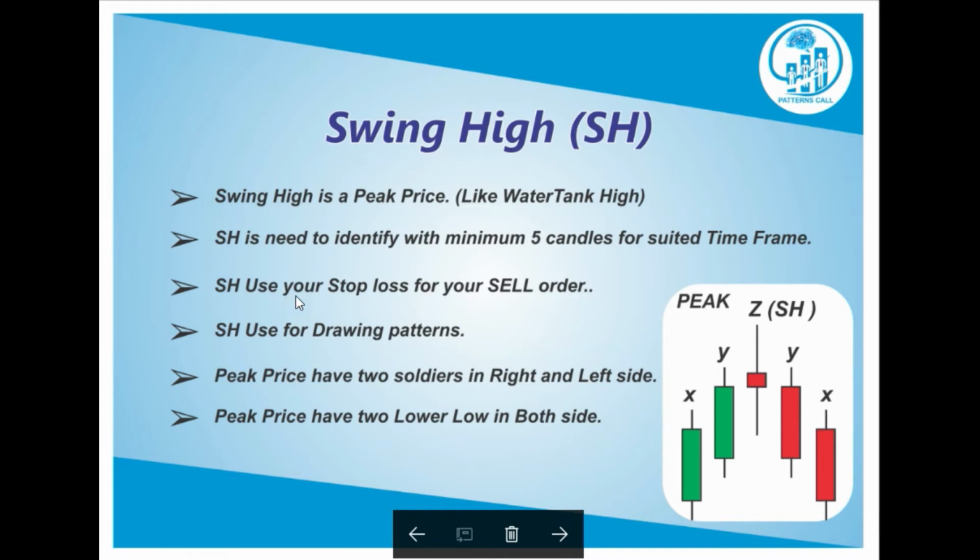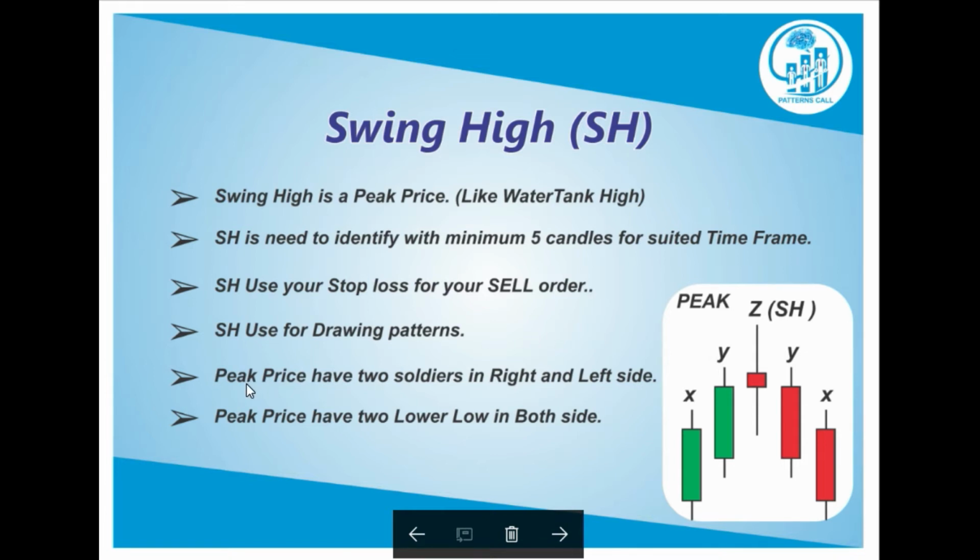Swing high is used for your stop loss for your sell order. Okay, you can sell here, and your stop loss is above the swing high. It's very useful to protect your stop loss. Swing high is also used for drawing patterns. Okay, many patterns are available in trading. First of all, you need to know the swing high and swing low, then only you can mark the trend line, then you can draw the patterns.